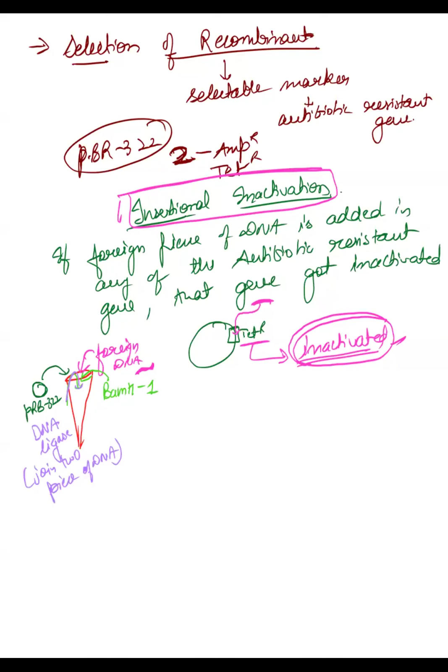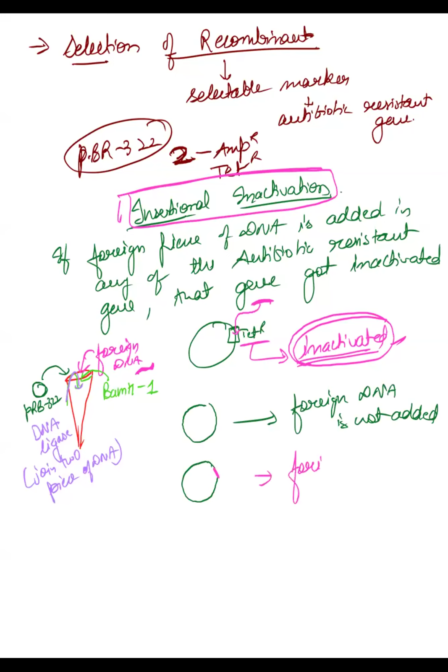Now see what happens. There are two possibilities. What are those? First possibility is this: this is your pBR322, and in this pBR322, foreign DNA is not added. What is the second possibility? This is your pBR322, and inside it, the foreign piece of DNA is added.